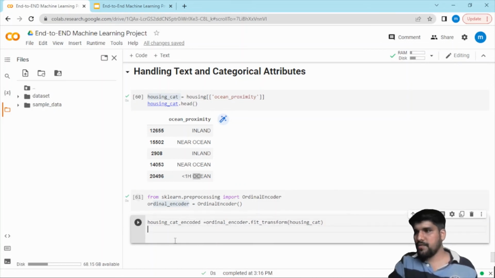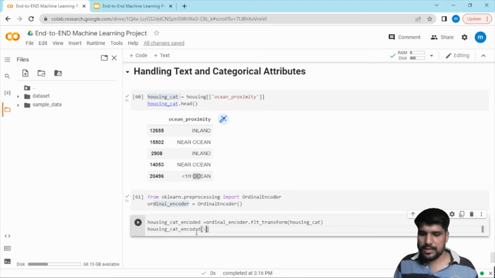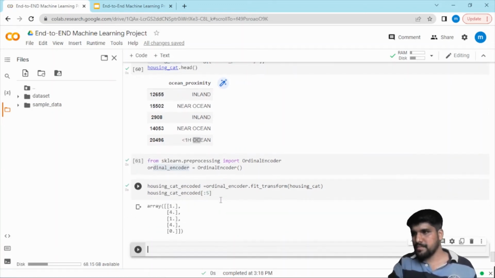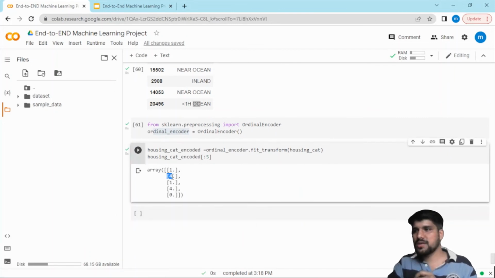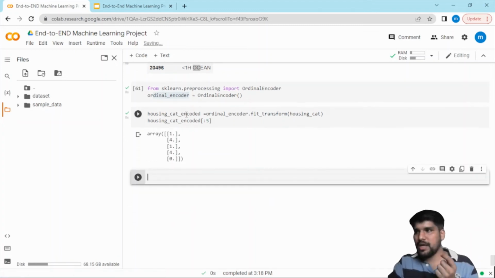Okay, and we'll see a few of their values. This is something called slicing. First 5. See, it will convert into the numbers 1 4 1 4. So as I said, it will convert into the integer format.